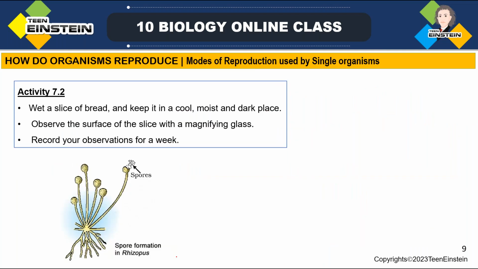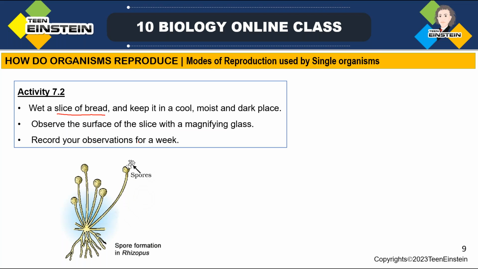Okay. And another activity, activity number 2, is by using a wet slice of bread. When we keep bread for so many days, definitely you can see some black color mold on it, something like black dust particles spread over it, right?